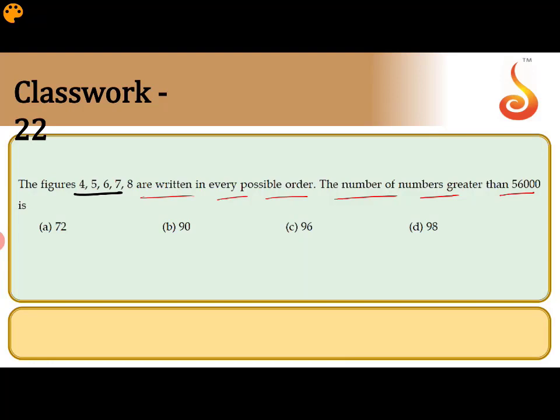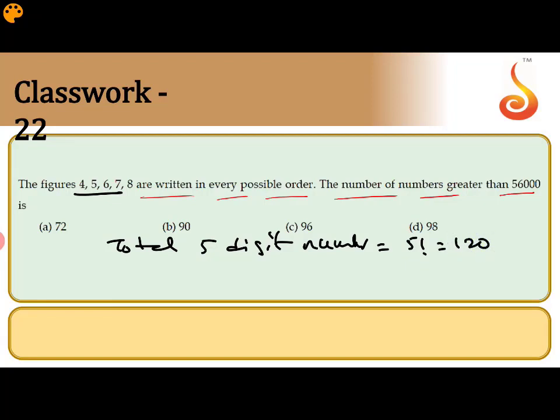So first of all, how many possible orders with the digits? Because we want 5-digit numbers, total 5-digit numbers is equal to 5 factorial, because using all the digits, that means 120.